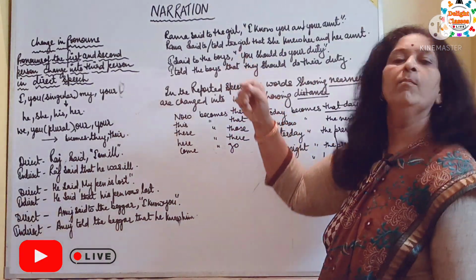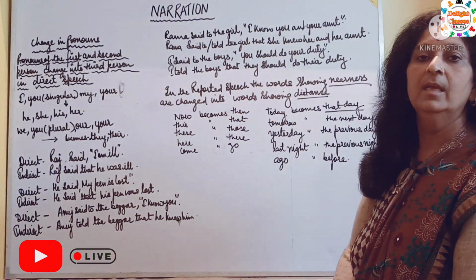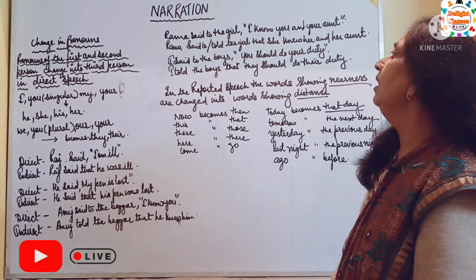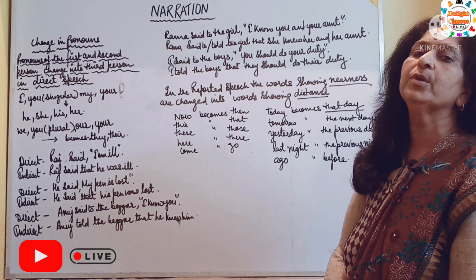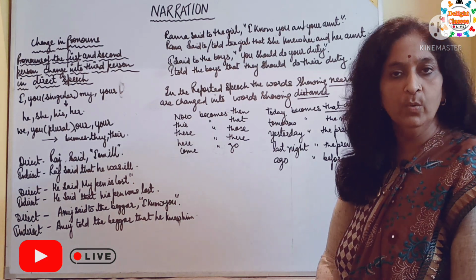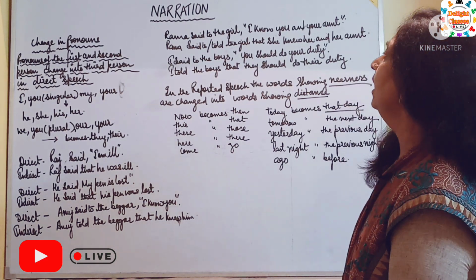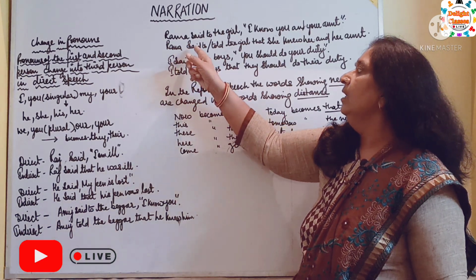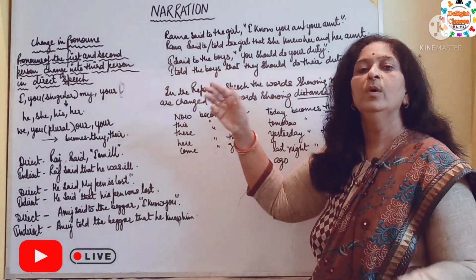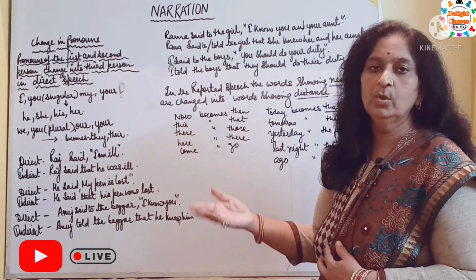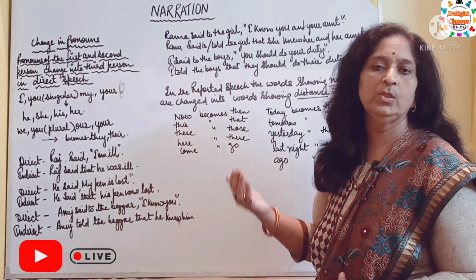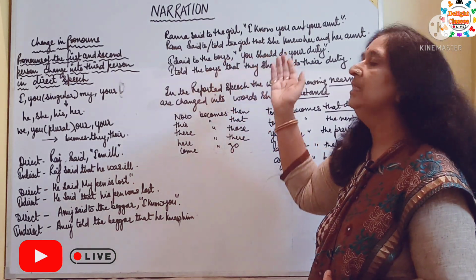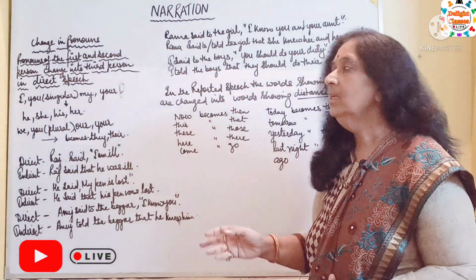Next sentence: Rama said to the girl, in inverted commas, I know you and your aunt. In indirect speech, again, Rama said to can be changed into told. So, you can write Rama said to, or you can write told. Rama told the girl that.